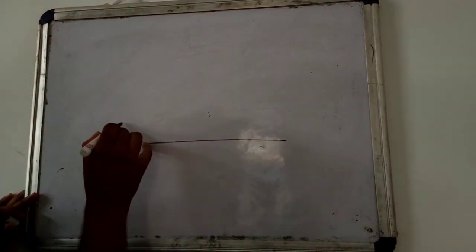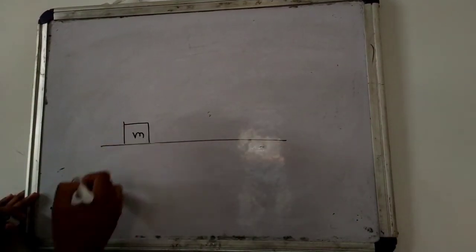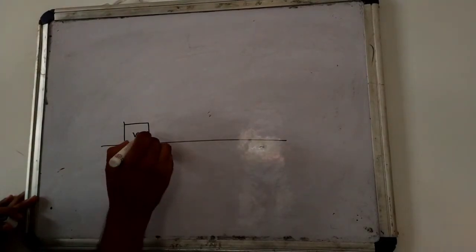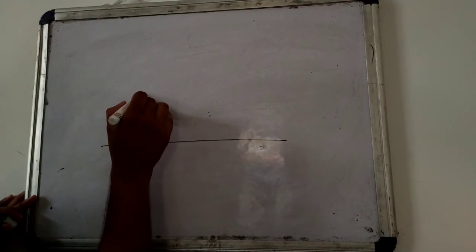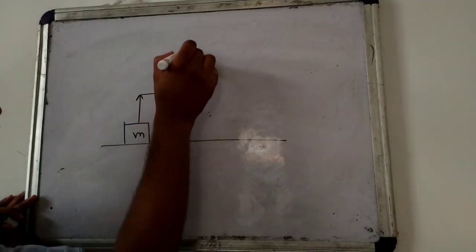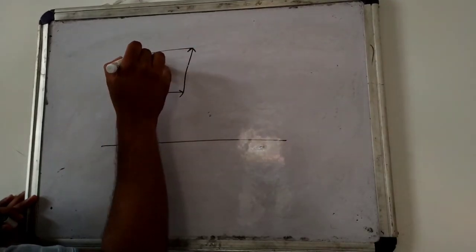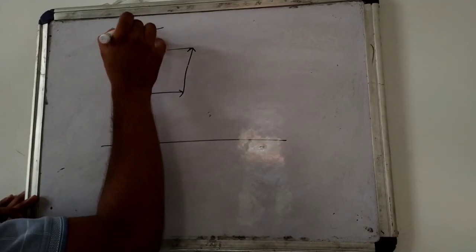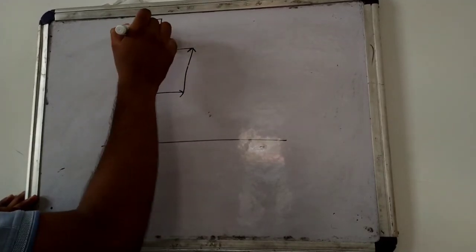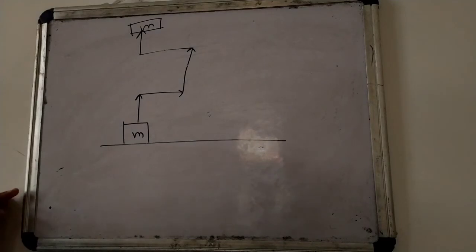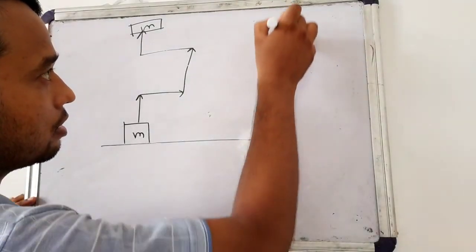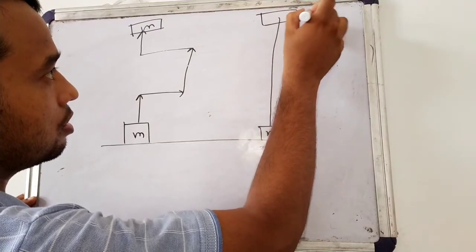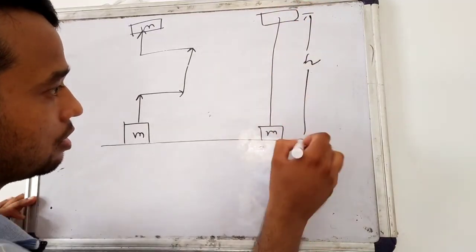So let's take another example. Suppose here is the object m. First we move the object to this point, then I will move like this, again it will move like this, again and again. And in another case we move the object directly. In both cases this height is h.